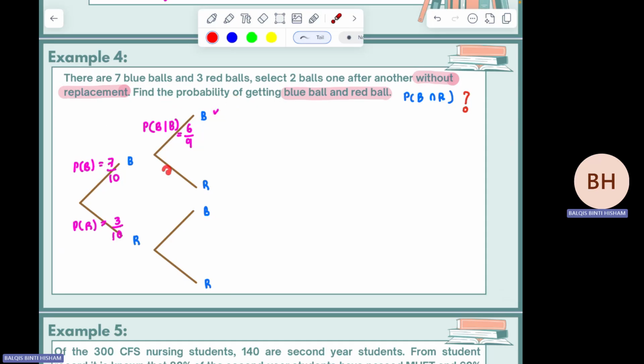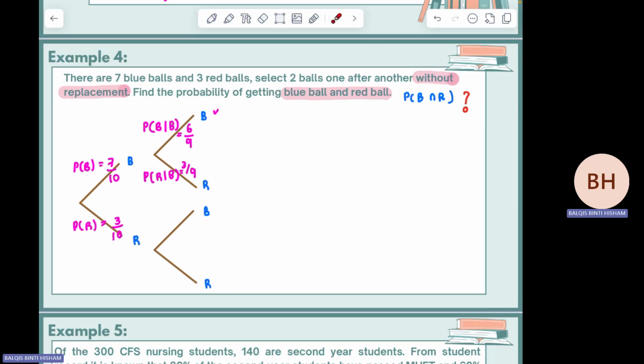Okay, what is this one? The second time you get a red color ball, 3/9, because the red color is a total of 3 balls. So how can you symbolize it? Probability of red color given that the first ball is blue. Madam wants to teach how to symbolize first.